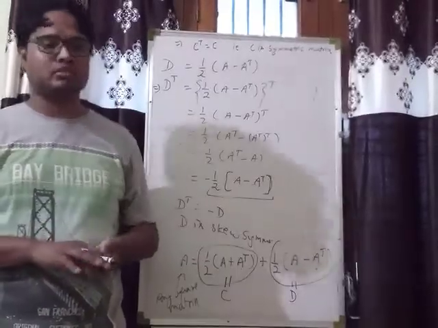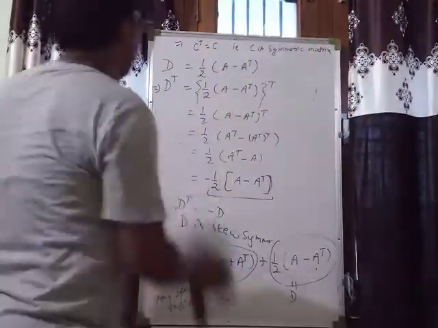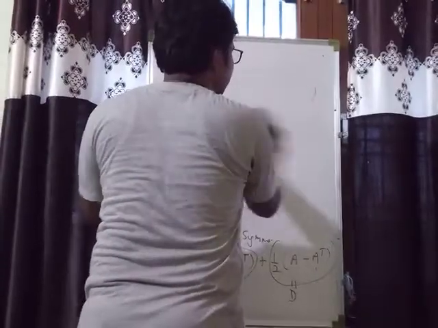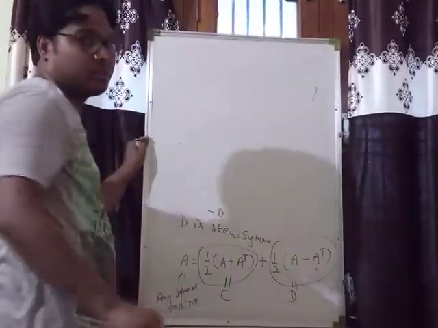skew symmetric matrix. So I am going to write the statement and advise you to write this statement because this is a very important result.